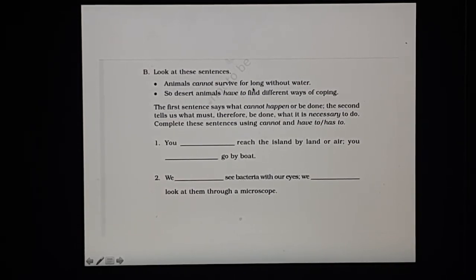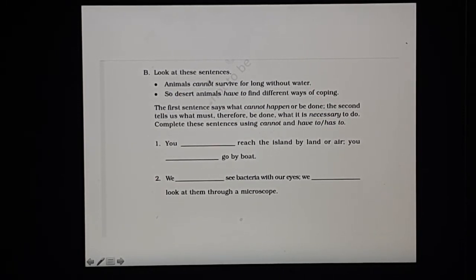Now next, look at these sentences. Animals cannot survive for long without water. So desert animals have to find different ways of coping. See the words which have been put in italics here. We have to use the same words, whichever is suitable, in these blanks here.